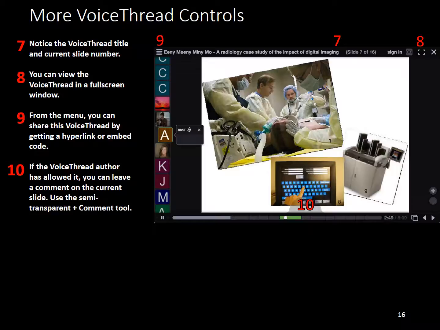Again, here's a close look at the VoiceThread interface. And again, you may wish to pause this slide to carefully read about all of the navigational features. In general, notice that the commenting tools are in a semi-transparent bubble near the bottom center of the slide. VoiceThread menus and other options are along the top.